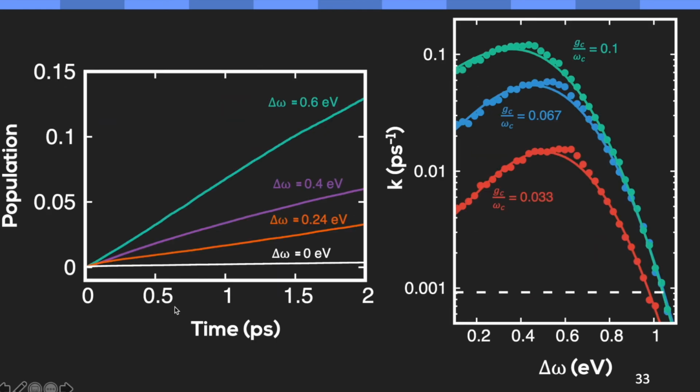We see this by plotting again the acceptor population through time. Here, I'm changing the detuning frequency or the light frequency while keeping the light matter coupling constant. And as a result, by just changing the frequency, we have induced significant acceptor population through time. This is the rate at a particular light matter coupling, but changing the detuning frequency. You can see that this leads to an enhancement of the rate till a certain frequency. Then obviously, as the system goes beyond the inverted regime, the rate eventually decreases.